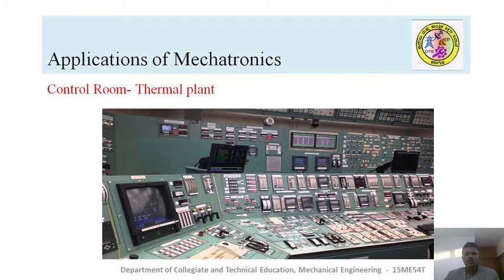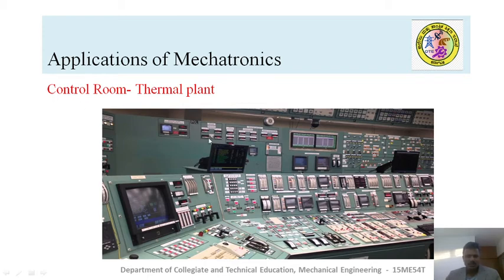This is the control room of a thermal plant, where the entire plant is controlled by this microprocessor system. The plant has a number of sensory devices, maybe sensors used at different places of the turbines, reactors, flow pipes, control valves, and so on.